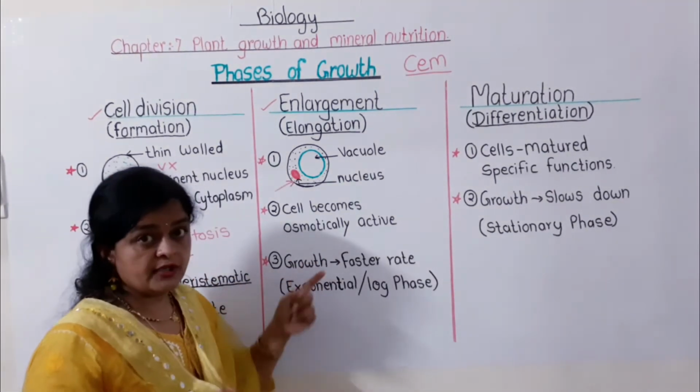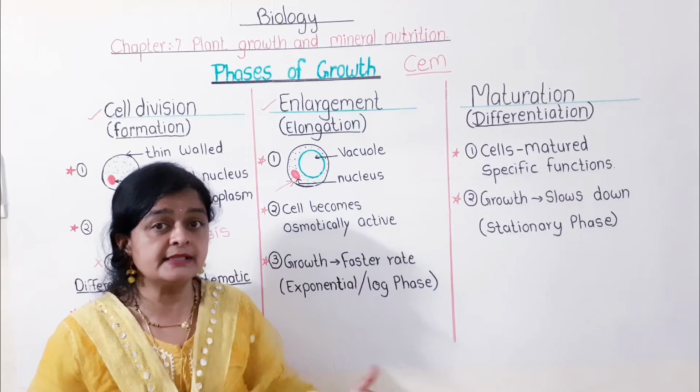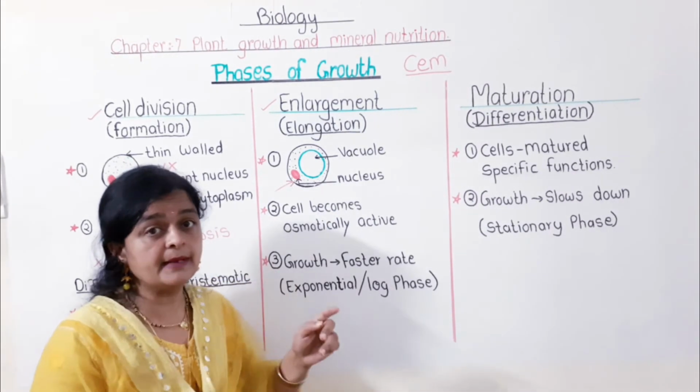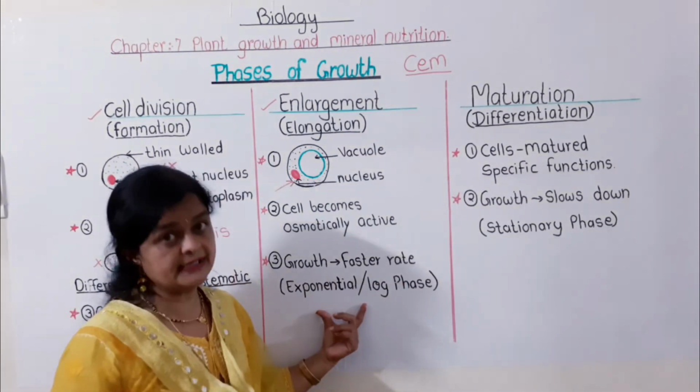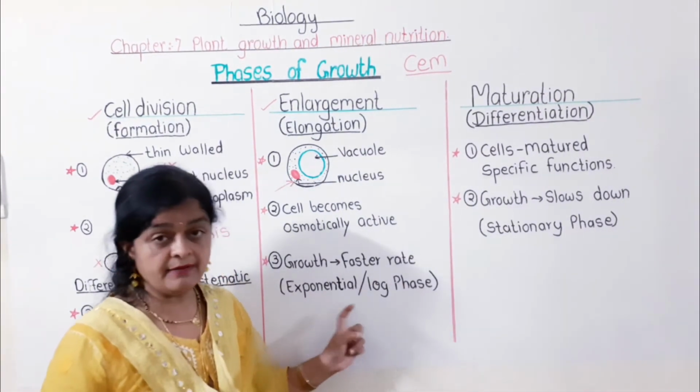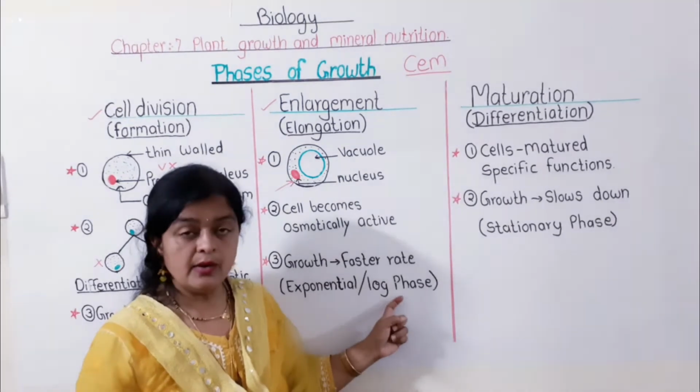So naturally, very fast growth is taking place here, elongation and enlargement. That's why the growth rate is faster, which means this phase is also called the exponential phase, and it is also called the log phase.